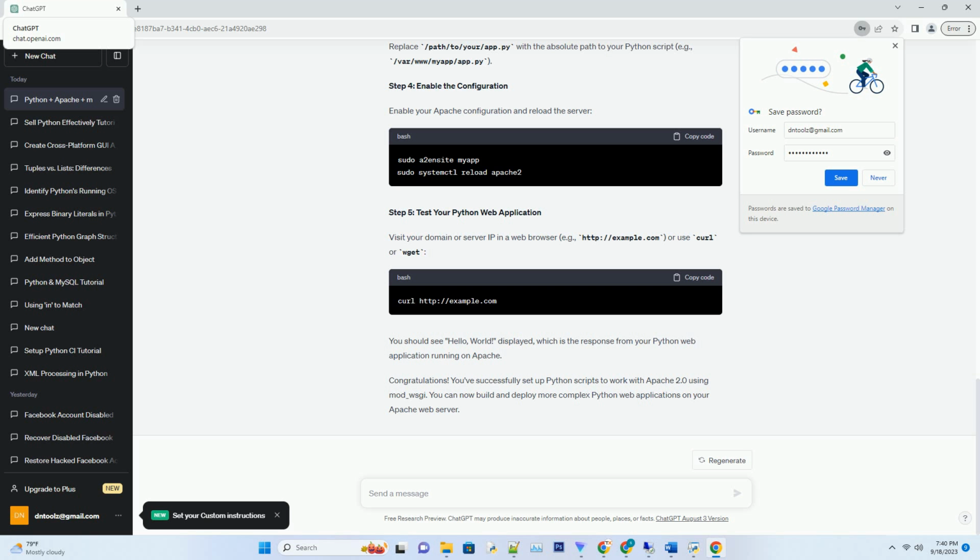Congratulations! You've successfully set up Python scripts to work with Apache 2.0 using mod_wsgi. You can now build and deploy more complex Python web applications on your Apache web server.